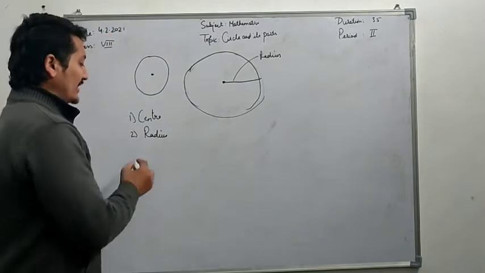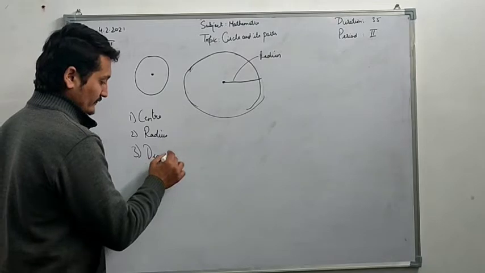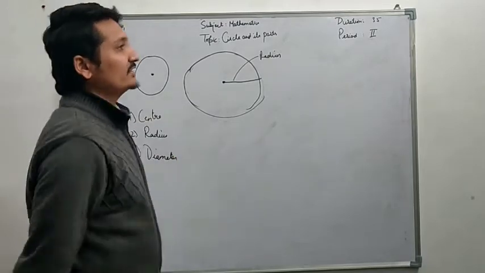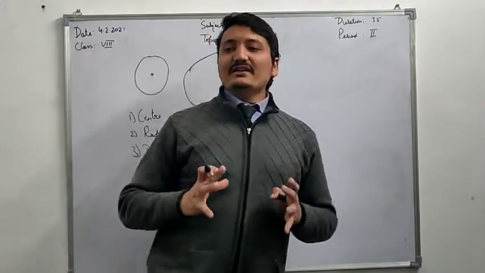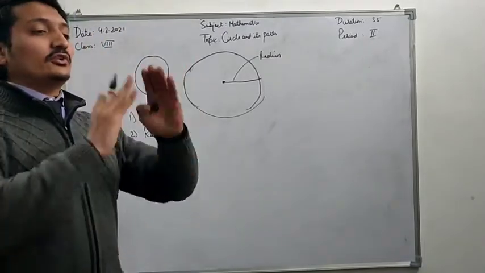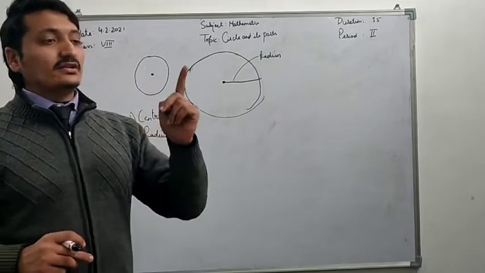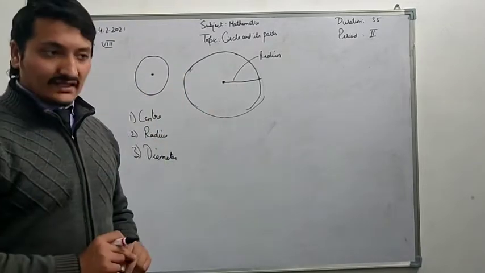Now we come to the third part, it is diameter. See, all of you listen here. Diameter is a line which divides the circle into two equal halves. It is the longest chord of the circle.